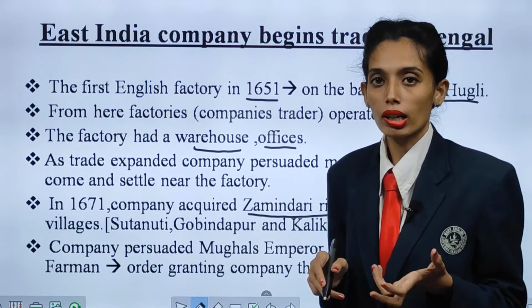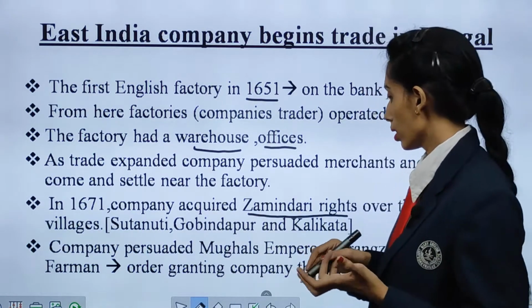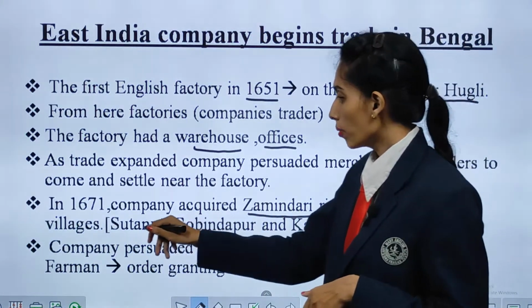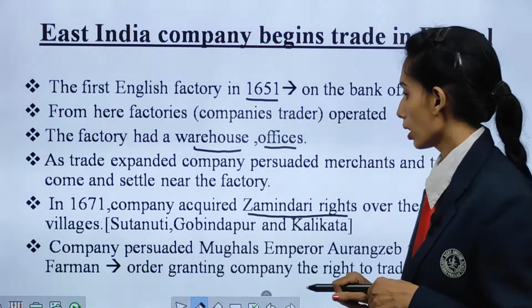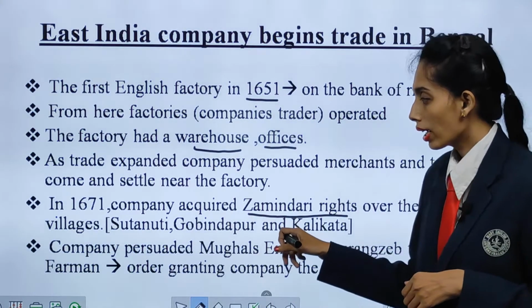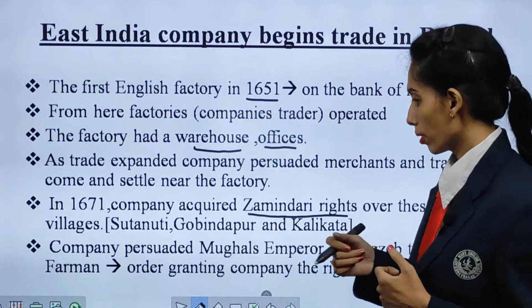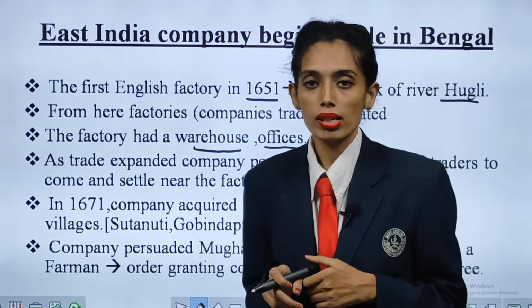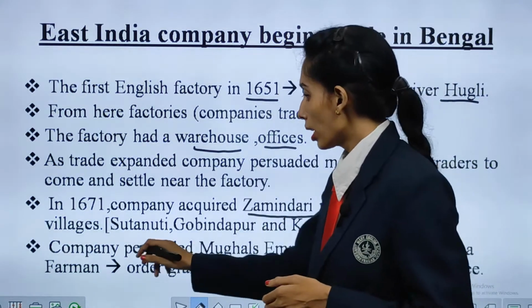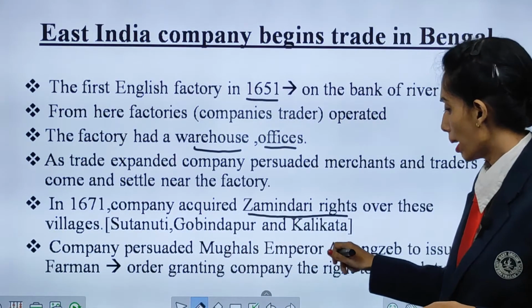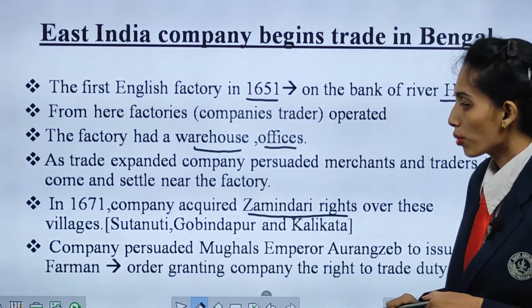That is the Kolkata name, which later became Calcutta. Zamindari rights means the right to collect taxes.